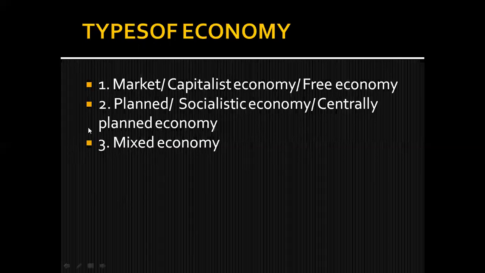Okay. Second is planned economy, or we can say centrally planned economy. Centrally here refers to the central government, state government. It means all the decisions regarding what to produce, how to use the resources, are taken by the government in a very planned way.